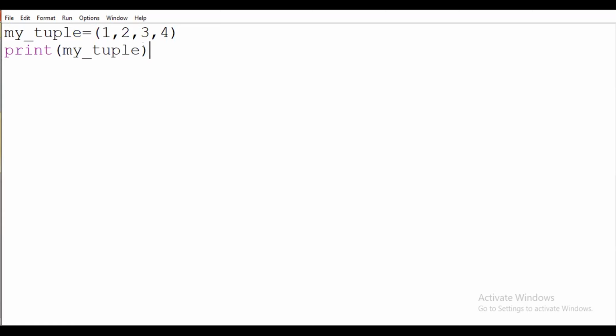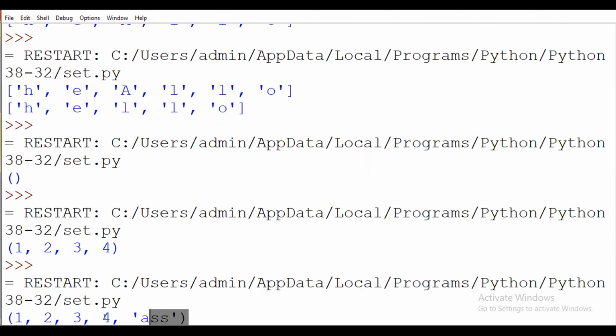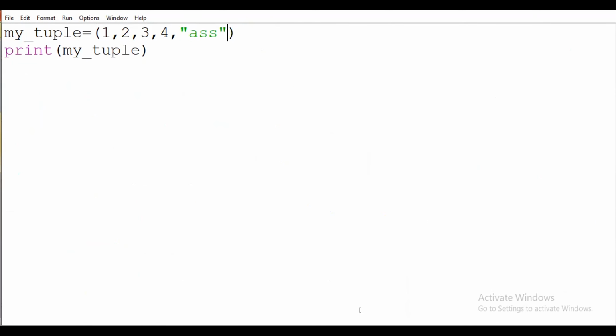Now we are mentioning a tuple with strings or different data types. This will be a collection of different data types in the tuple. Okay, so now we will see the different operations in tuple.